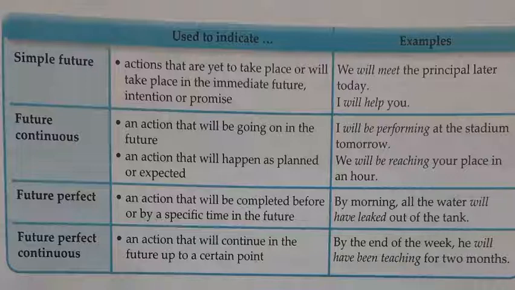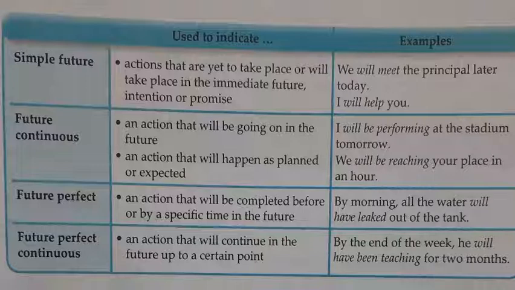Then future perfect, an action that will be completed before or by a specific time in future. Suppose at a particular time in future, a specific action would have been completed. In that case, we use future perfect tense. For example, by morning, all the water will have leaked out of the tank.